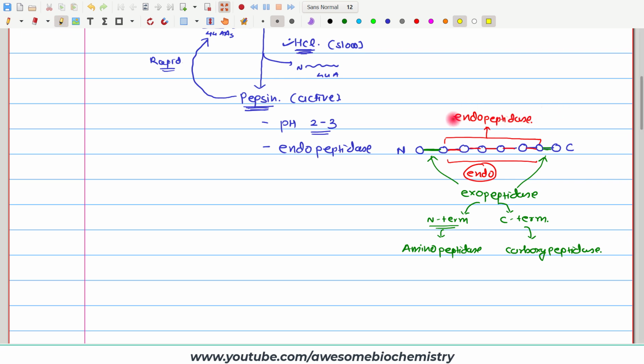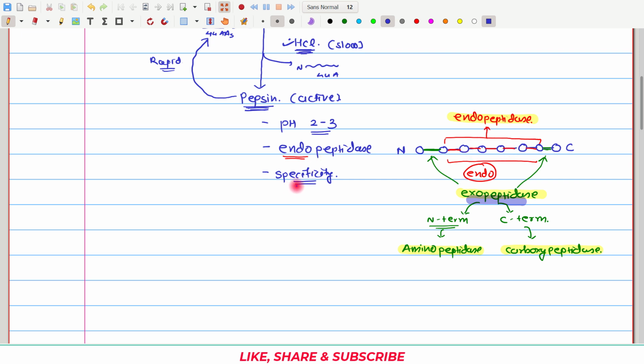So this terminology must be clear: endopeptidase, exopeptidase, aminopeptidase and carboxypeptidase. Remember, aminopeptidase and carboxypeptidase are types of exopeptidase, right? So once the idea of endopeptidase is clear to us, we can move to the next characteristic of pepsin. Now pepsin does not just randomly cut any internal peptide bond, but it has some specificity, that only if certain conditions are met does it break down this internal peptide bond.